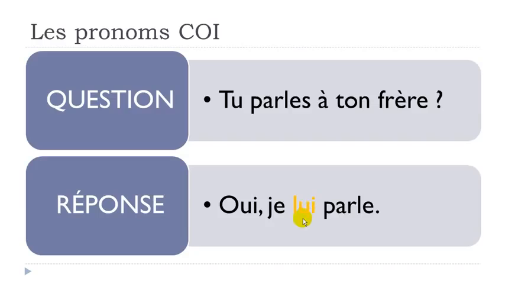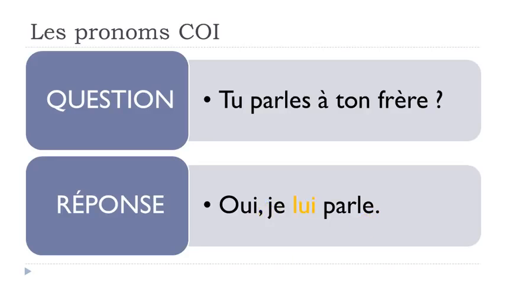The only thing you should really think about here is the position. Remember, as I said previously, that pronouns in French are placed before the verb. So, oui, je lui parle.